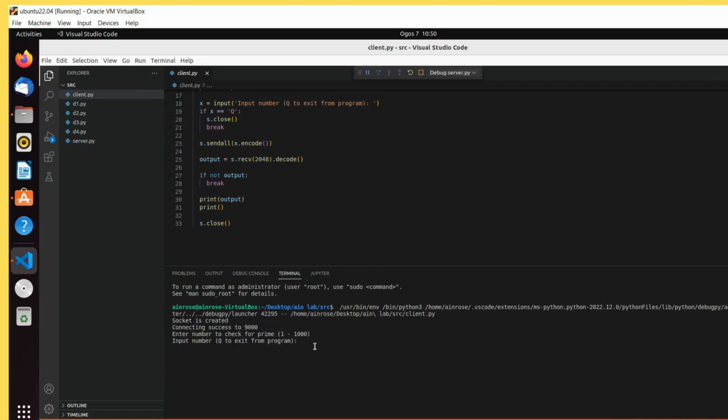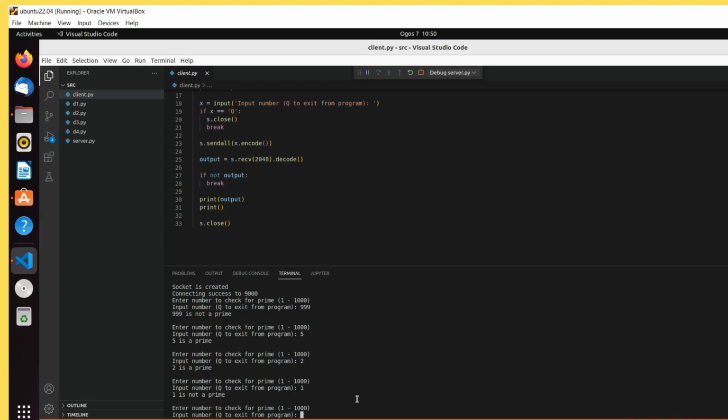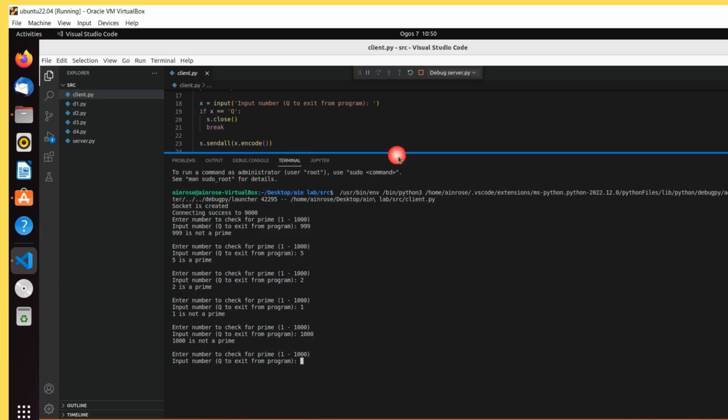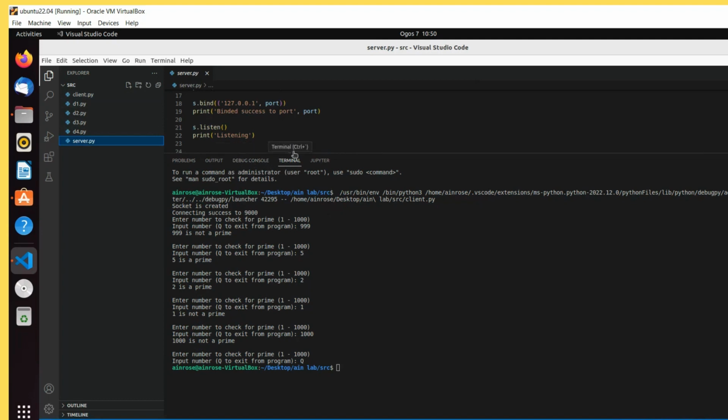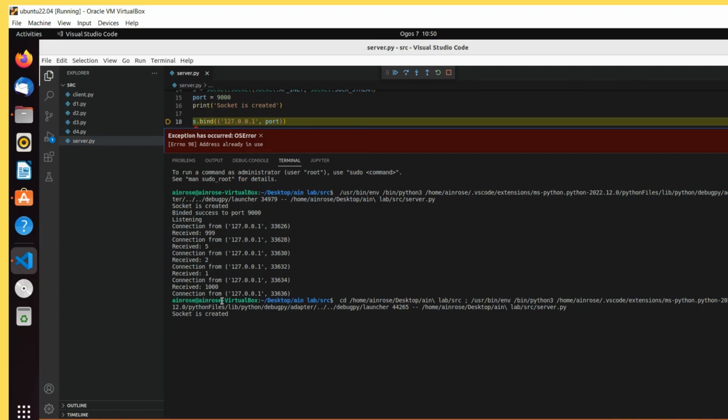Then I run the client side, and it shows it is connecting to port 9000. I enter numbers to check whether they are prime or not. The result is 5 is prime, 2 is prime, and 1000 is not prime. To exit the session, I just enter Q and it will exit. I run the server side to check whether it received from the client, and it did.